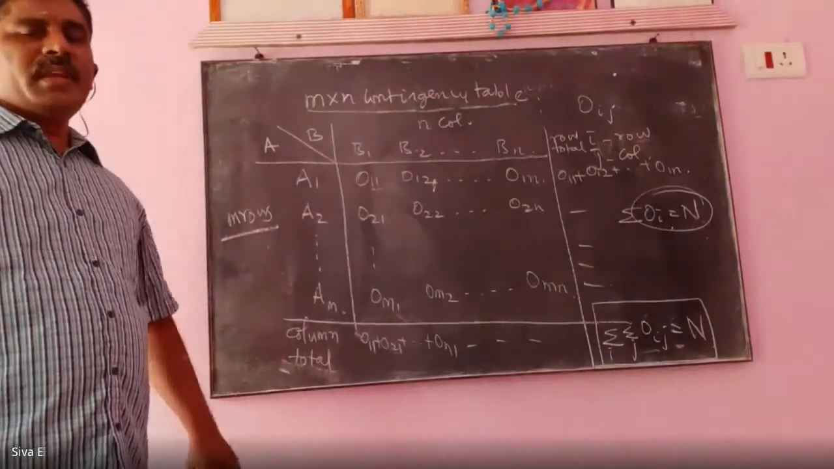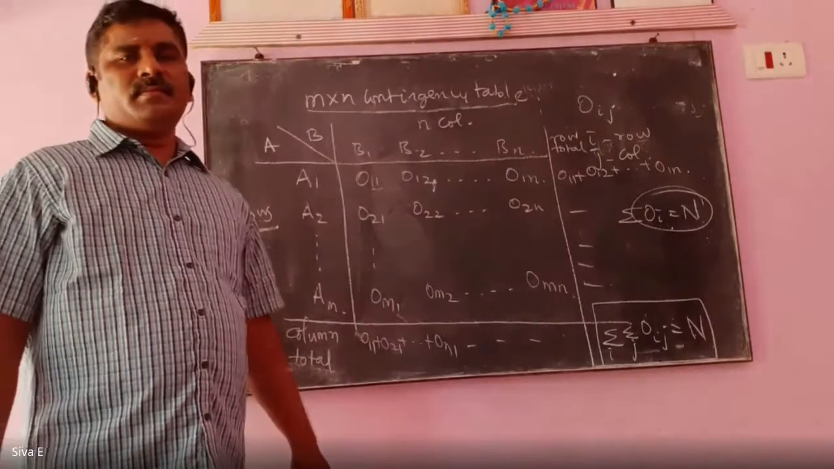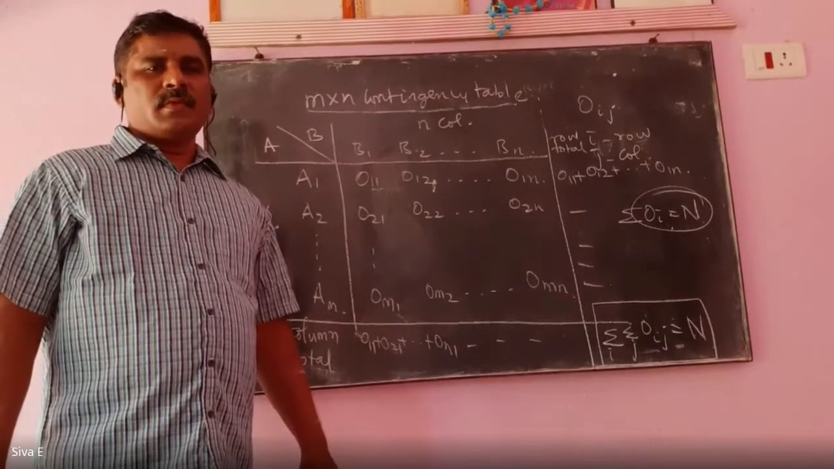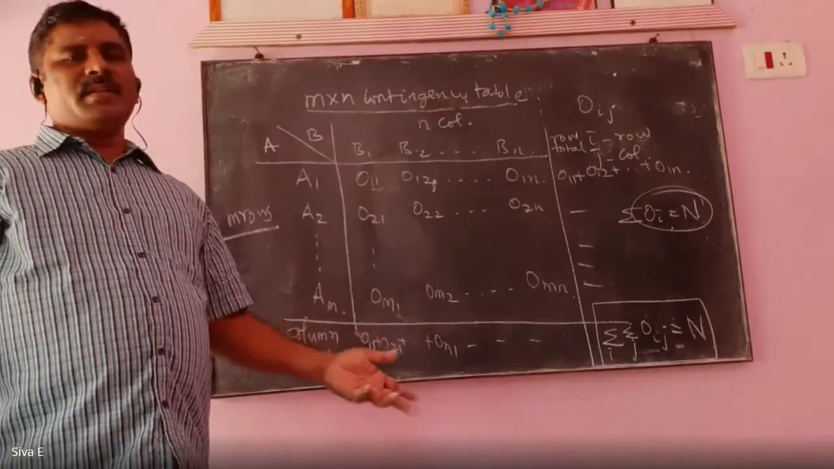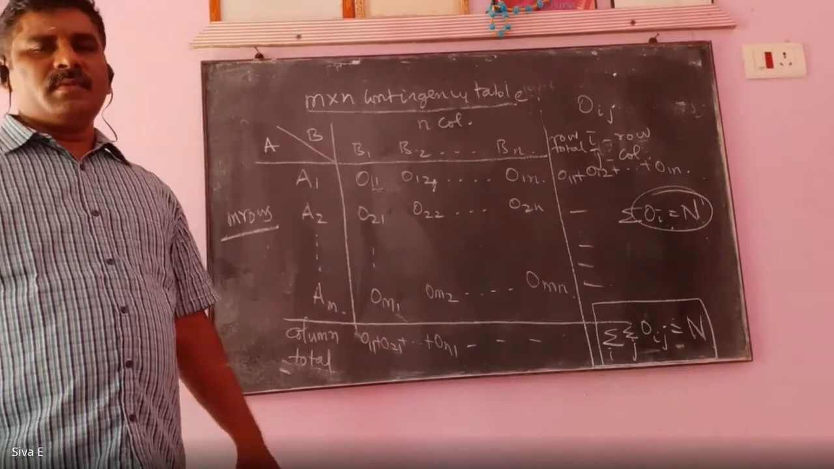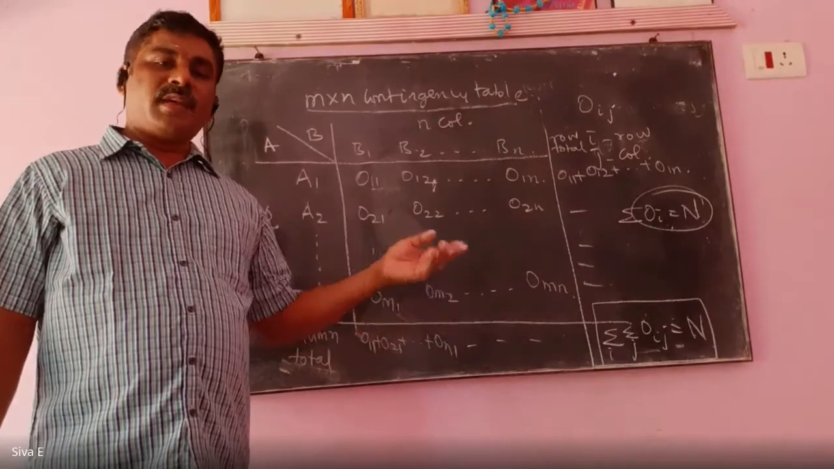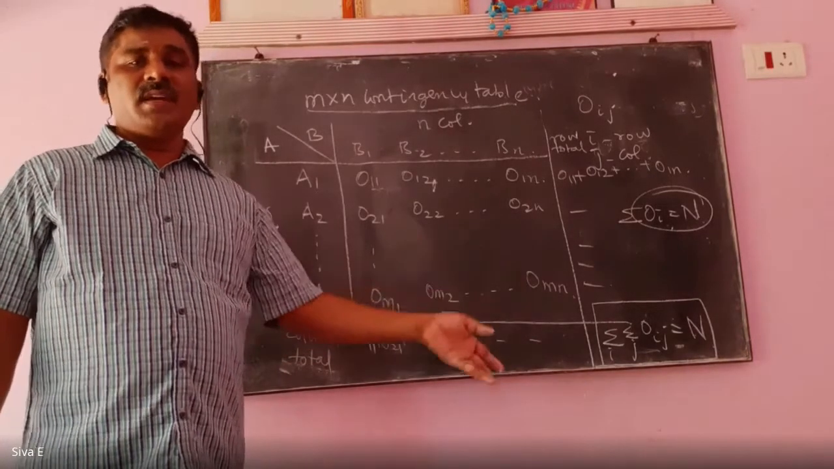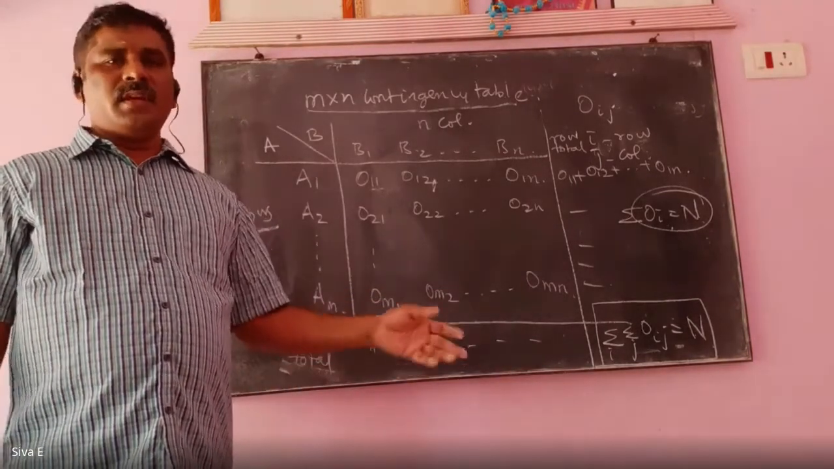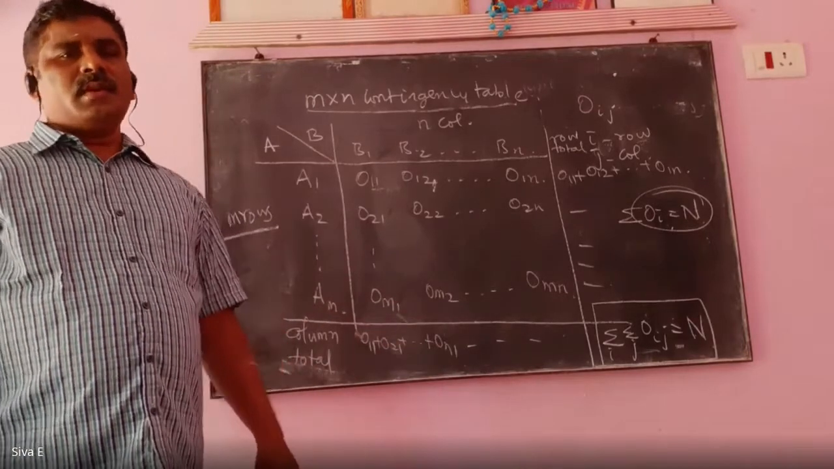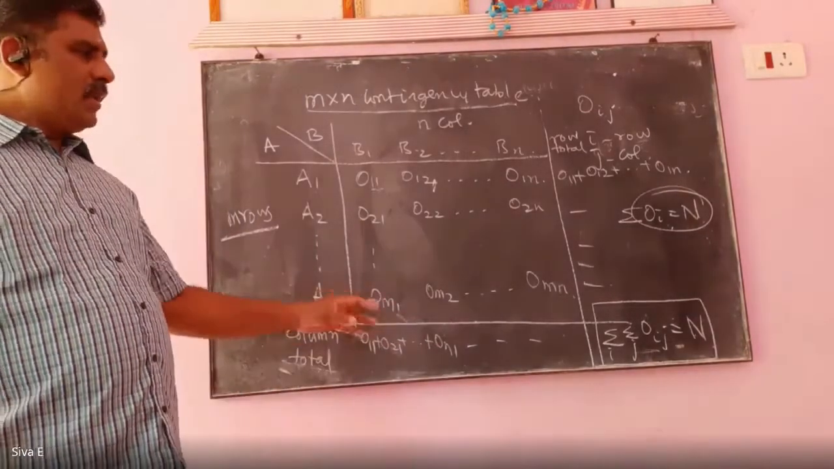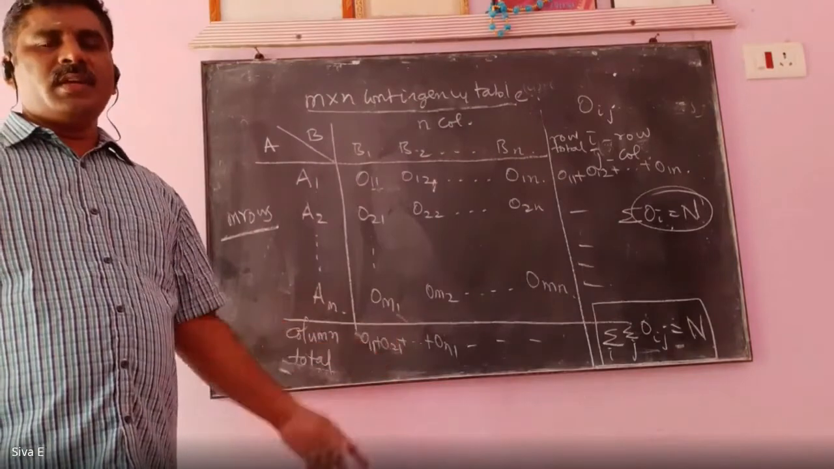Any doubt in the M by N contingency table? I will explain how to form the contingency table for the particular problem. Sometimes they directly give the contingency table; otherwise, from the problem, we have to form the contingency table. I will do both kinds of problem. If any doubt is there in the contingency table, then I move to the next one.